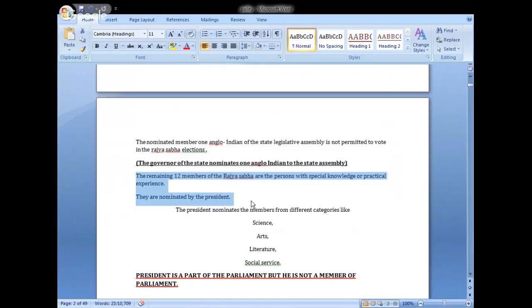They are persons with special knowledge or practical experience. They are nominated by the president. The president nominates the members from different categories like science, arts, literature, social service. They are the main categories. The 12 members of the Rajya Sabha are nominated by the president, again on the advice of the prime minister. Okay, four main categories only. From 12 members